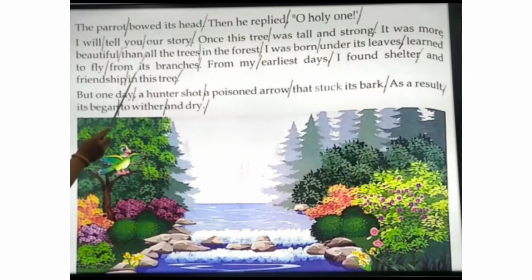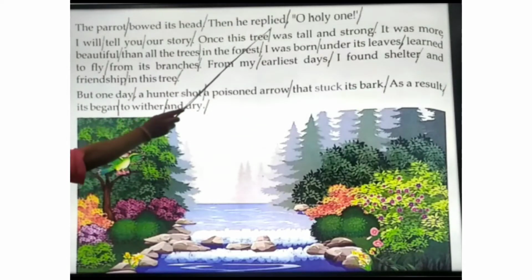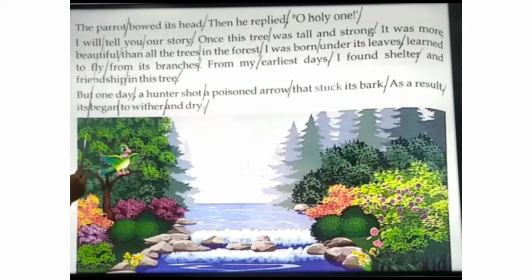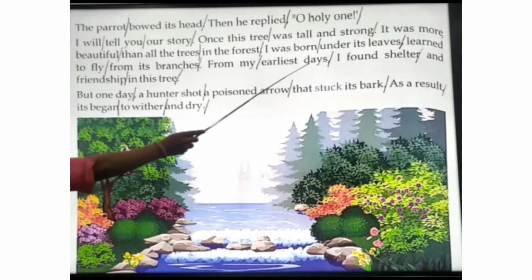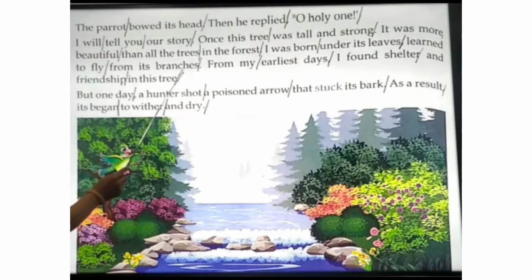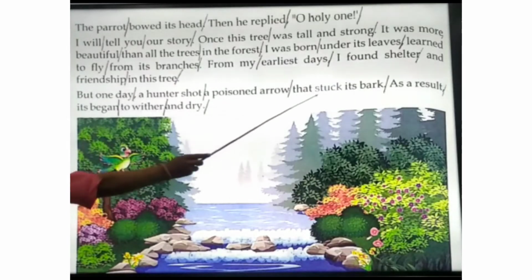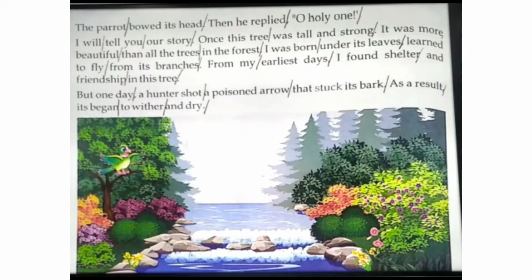Then the parrot bowed his head and told the saint, "O Holy One, I am going to tell you the whole story. This tree was tall and strong. He learned to fly from its branches only. He found shelter in this tree only." That means there was a bond of friendship between the tree and the parrot. But one day a hunter shot a poisoned arrow that struck its bark. As a result, it began to wither and dry.